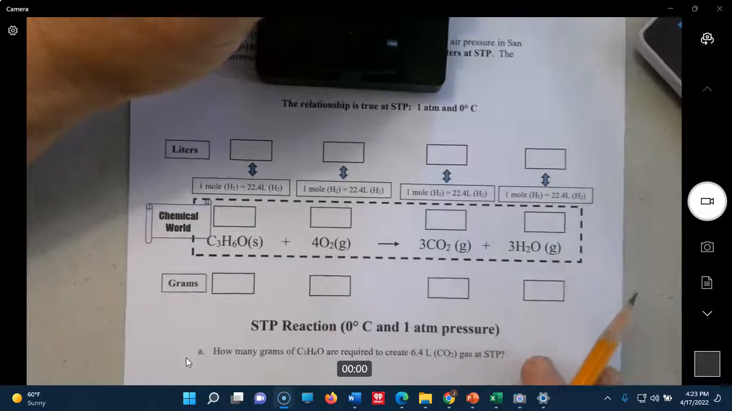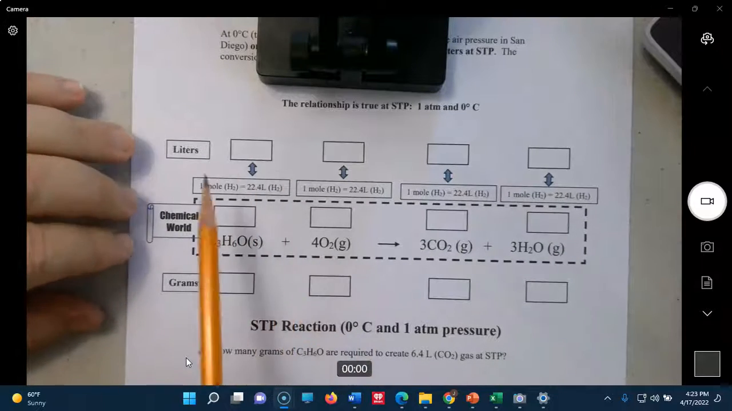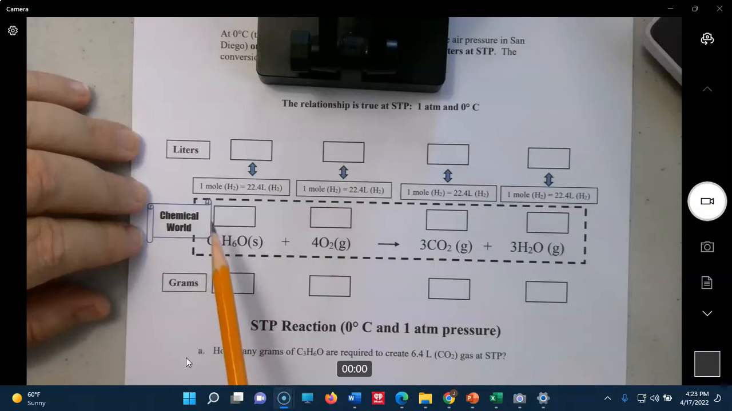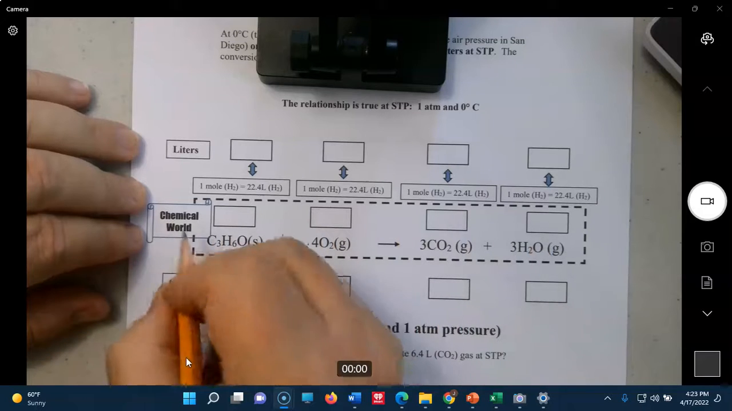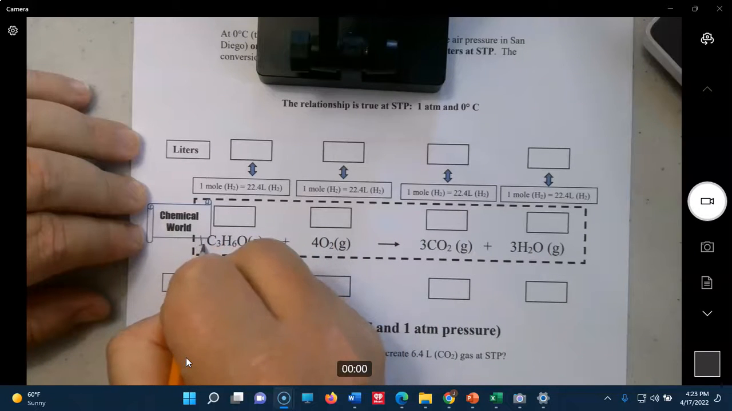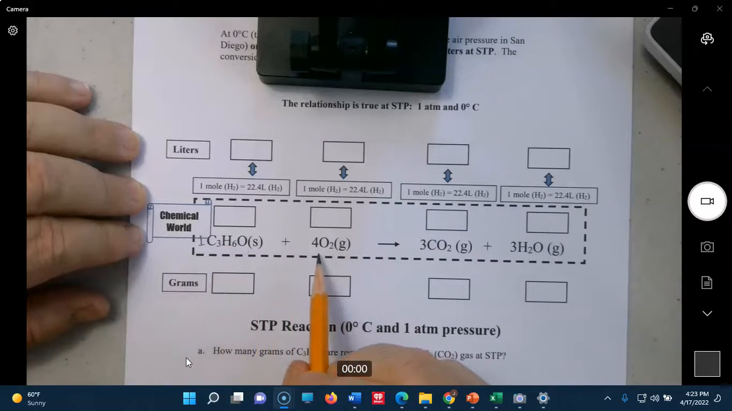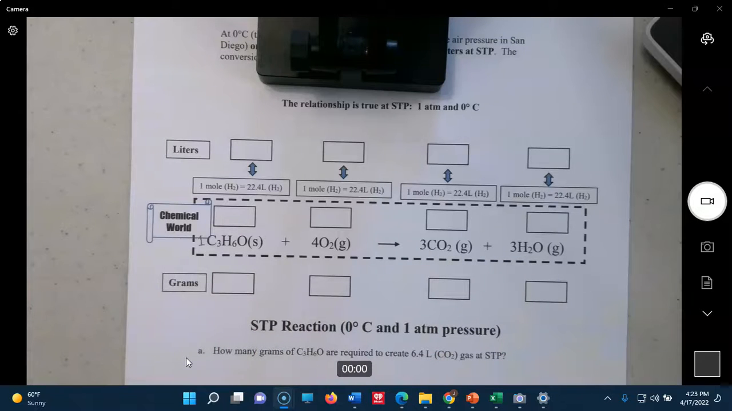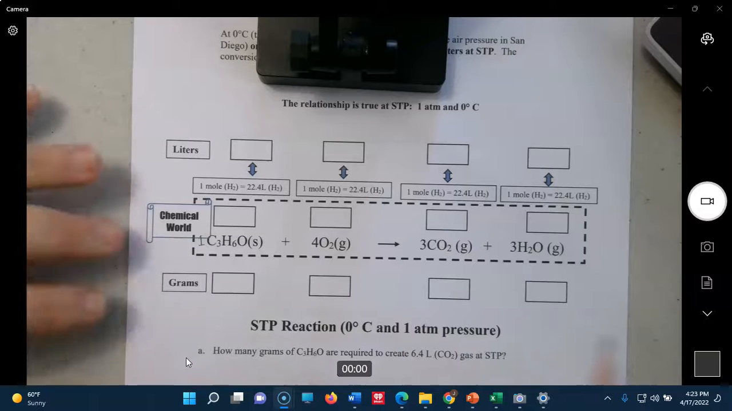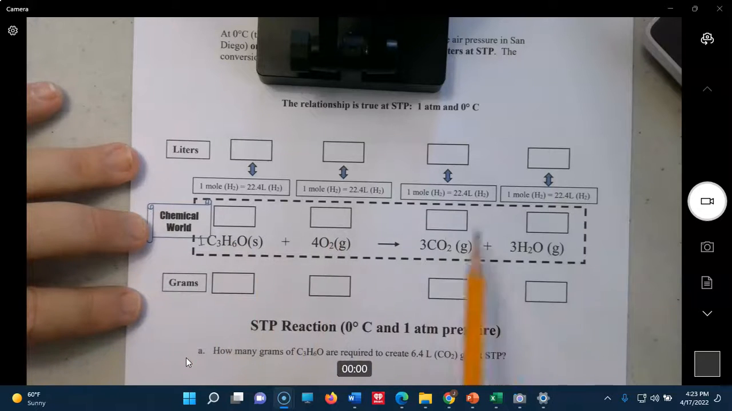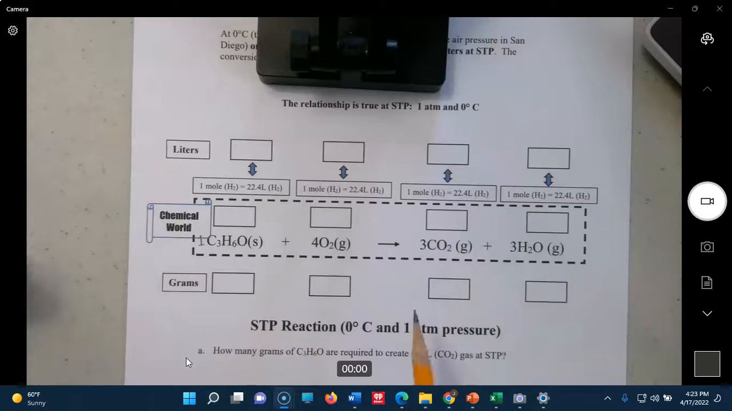All right, and a few corrections that I made in class. Well, first of all, let's look at this. So we have down here our chemical world, and this is the world of moles. The chemical equation speaks in terms of moles. I'm going to put a 1 there. It's 1 mole of C3H6O, 4 moles of O2, 3 moles of CO2, 3 moles of H2O. Remember, a mole is just a number of particles, a number of molecules, a number of atoms, a number of whatever you're talking about. And so that's the only relationship chemical equations understand, these numbers.